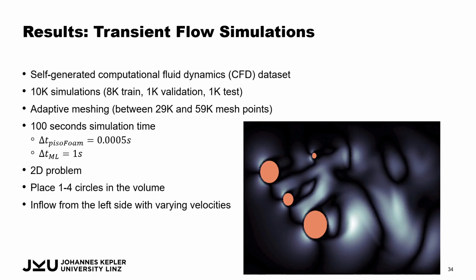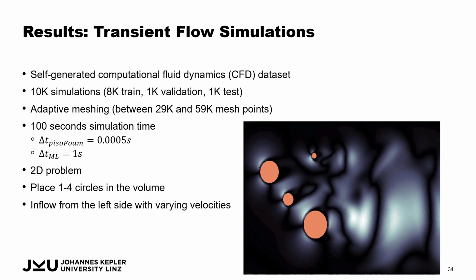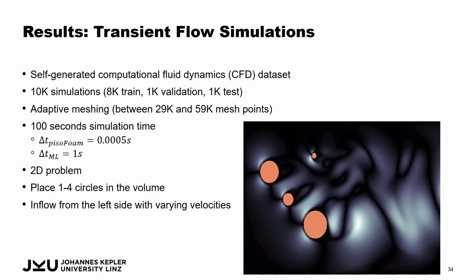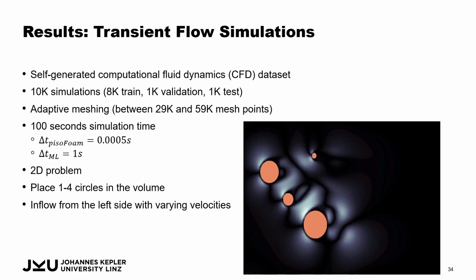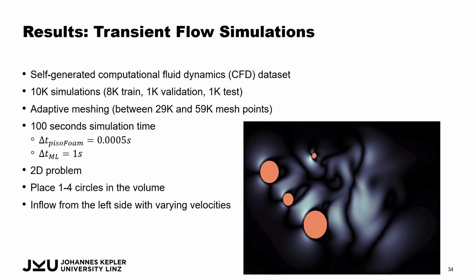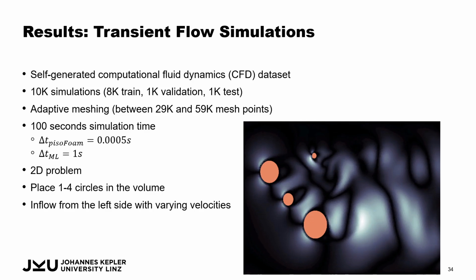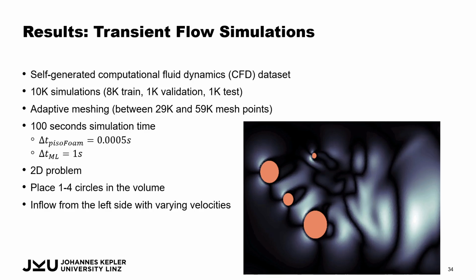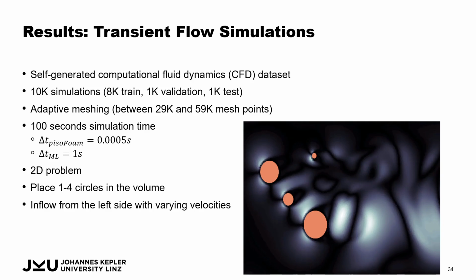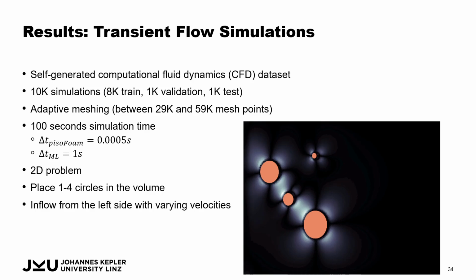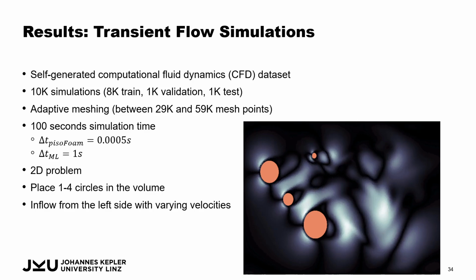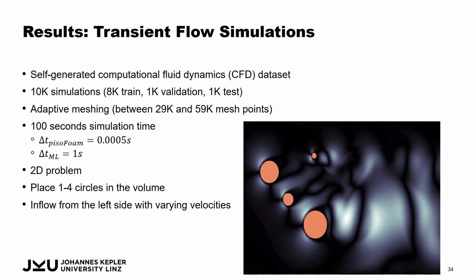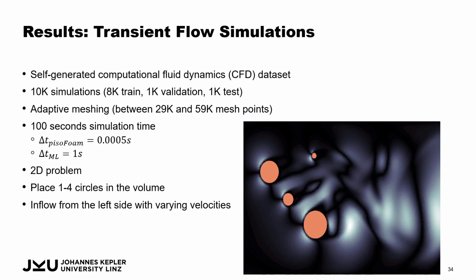The simulations always have some inflow velocity from the left-hand side here, with 1 to 4 circles placed randomly in the volume with 2D positions, and this then creates turbulence in the right region of the simulation. Overall, this simulation is rolled out for 100 seconds of simulation time, which corresponds to 100 time steps in machine learning time steps, so to say.